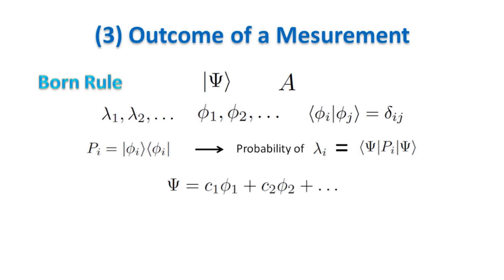Another way to see it is the following. If we represent the state in the basis given by the eigenvectors phi_i, then the probability to have the eigenvalue lambda_i as an outcome of the measurement is the modulus square of the amplitude c_i of the component of the state with respect to the phi_i basis vector. And the projector operators do exactly this job, since they project the state in the eigenvector basis, which is the way we evaluated the representation of a state when we change basis. This is known as the Born rule.